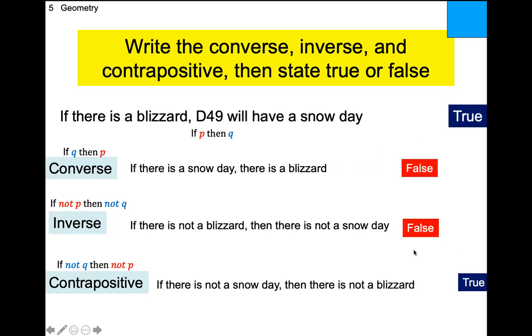But the cool thing is that if you start off with a true conditional, you don't need to do any thinking about the contrapositive. You just simply need to write it and just write true. Any questions on that? I usually see kids struggle not at the construction, but whether things are true or false. So generally it's the converse and the inverse that people struggle at, whether it's true or false. You just got to do close reading and figure it out.